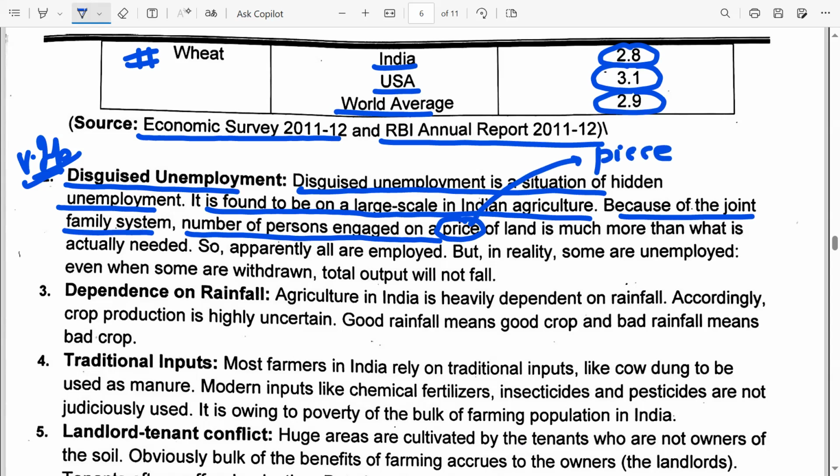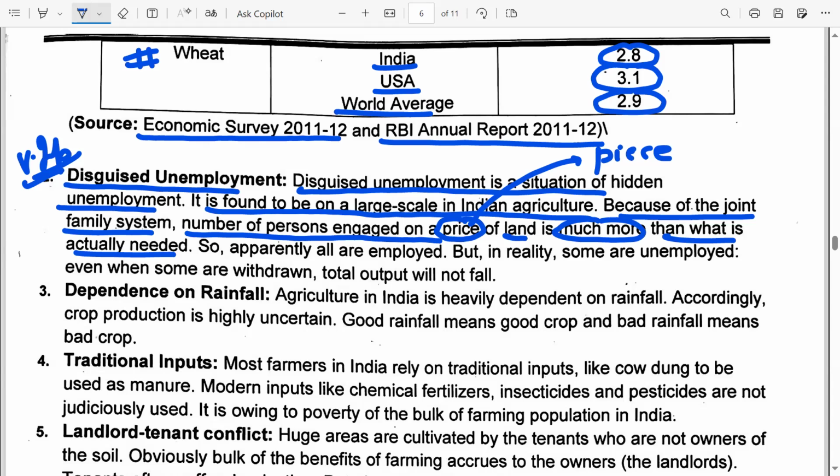Because of the joint family system, the number of persons engaged on a piece of land is much more than what is actually needed. That means disguised unemployment is hidden unemployment where more people are working on a given piece of land than what is required. And this happens because of the joint family system, especially in villages. If you look at households in villages, all of them are together working on a given piece of land. Now, suppose the land requires only 5 people, but 10 people are working on that land.